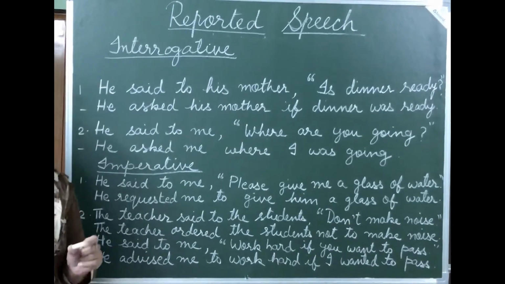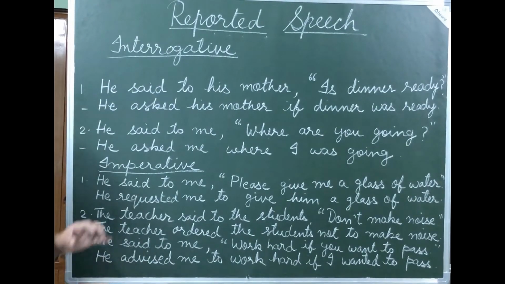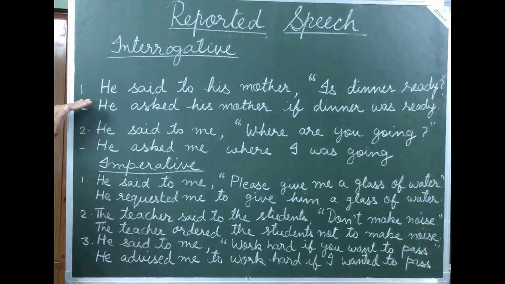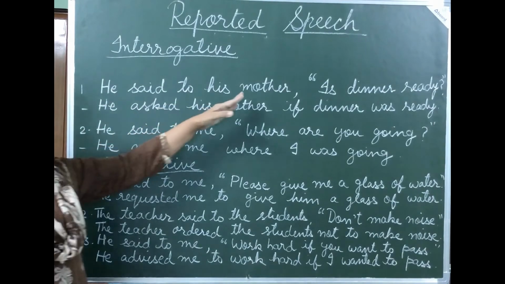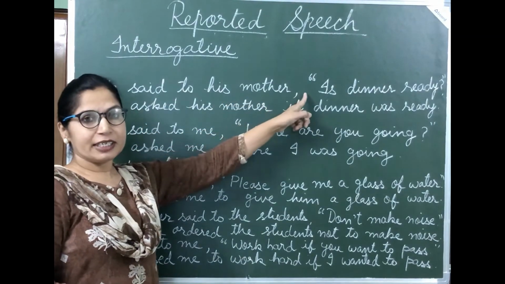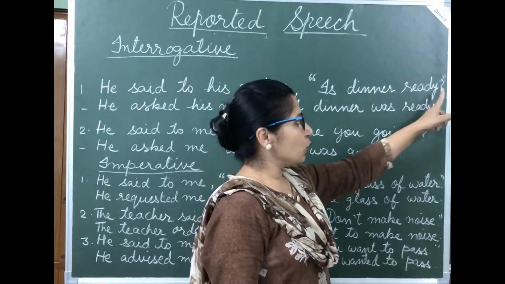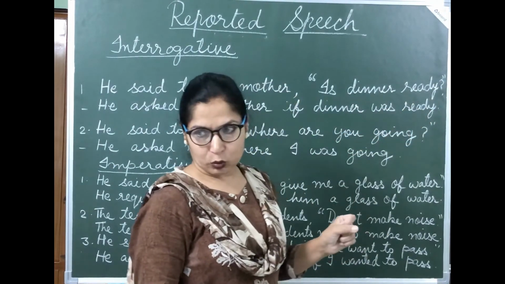Now students, let's see some more examples. Now, how to convert interrogative sentences. He said to his mother, comma, inverted comma start, "Is dinner ready?" Question mark, inverted commas closed.